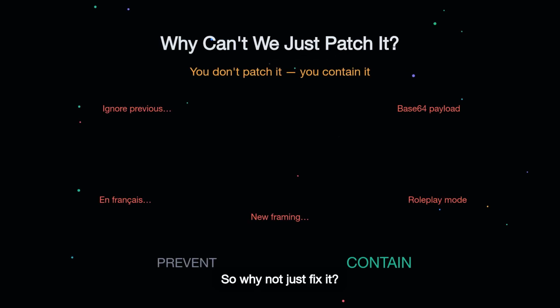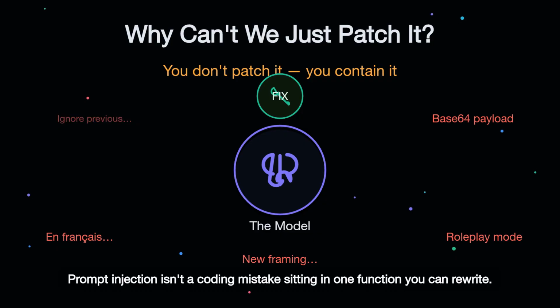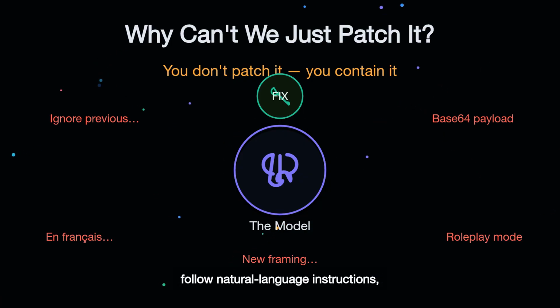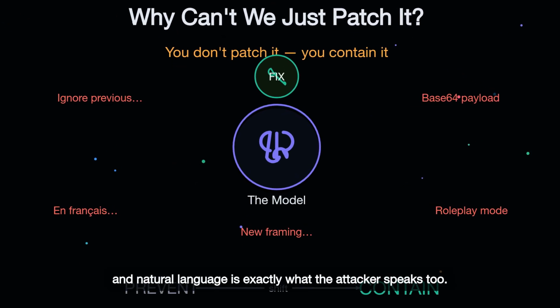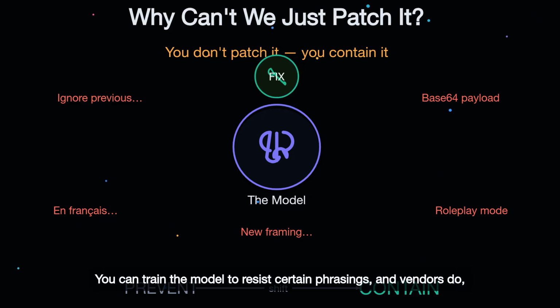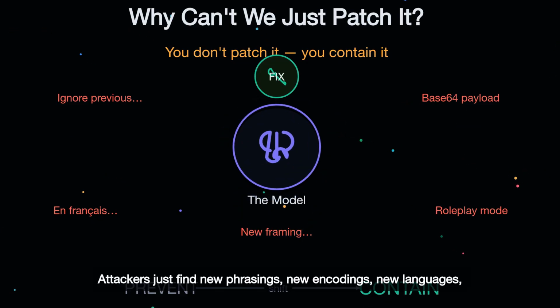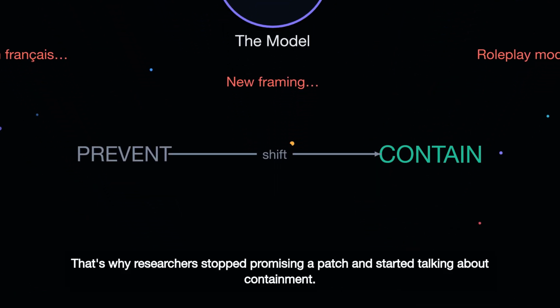So why not just fix it? Here's the hard truth. Prompt injection isn't a coding mistake sitting in one function you can rewrite. It's a consequence of how these models fundamentally work. They follow natural language instructions, and natural language is exactly what the attacker speaks. You can train the model to resist certain phrasings. And vendors do, but that's a filter, not a wall. Attackers just find new phrasings, new encodings, new languages, new framings. It's a moving target with infinite variations.